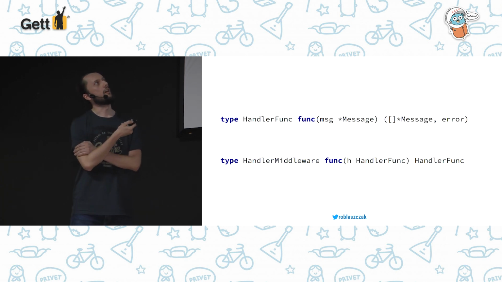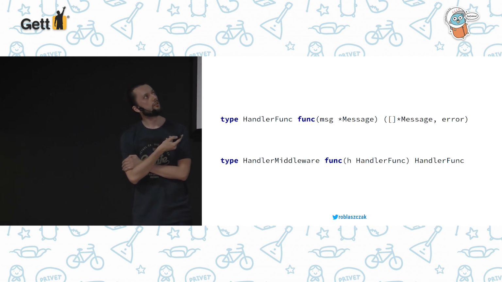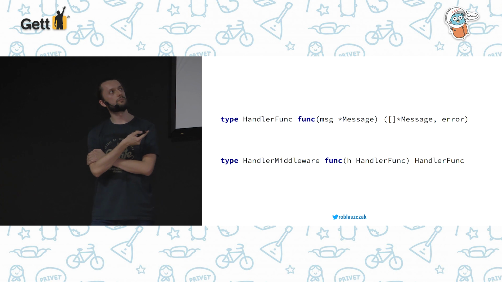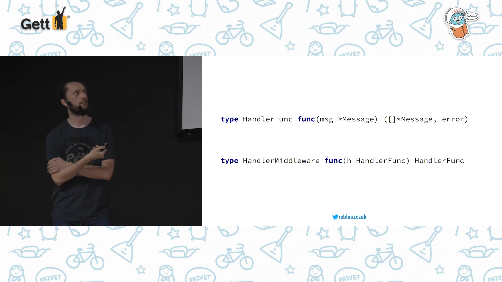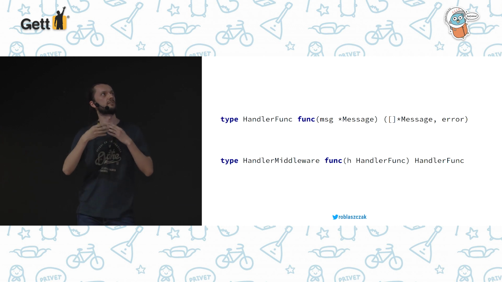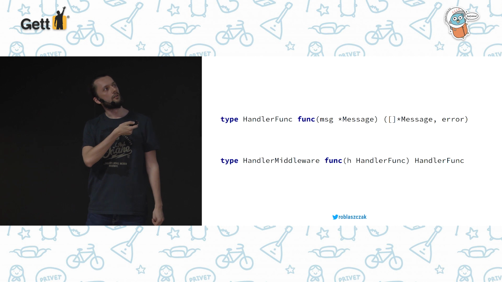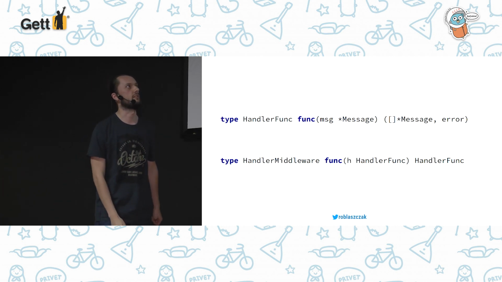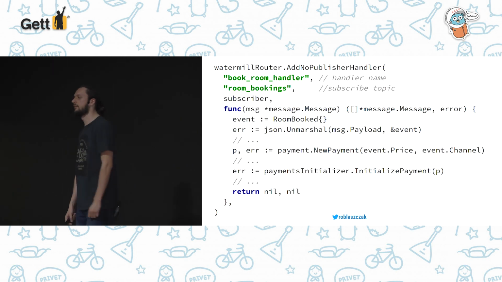And you can see the handler function signature here. You will receive a message, and you can produce a slice of messages. It's of course optional. Not every handler will return a message, but it's really useful that you can process these messages and just return some messages. And as you can see here, the handler middleware accepts a handler and returns a handler, so you can wrap it really easily. And here is what the handler looks like.